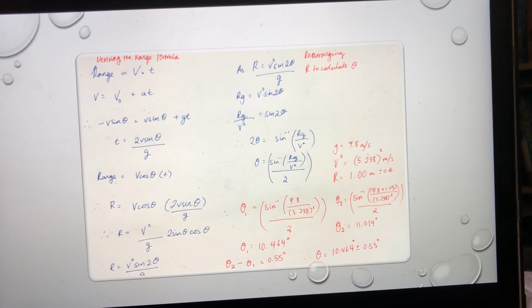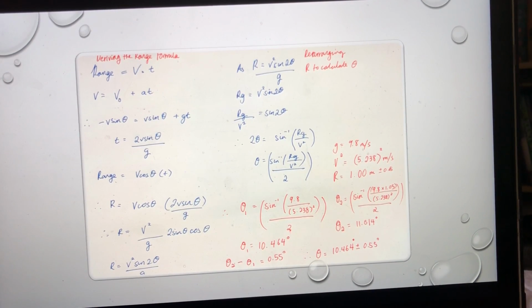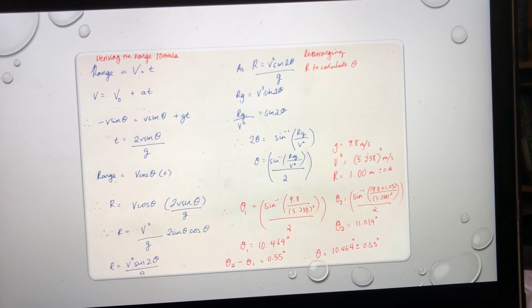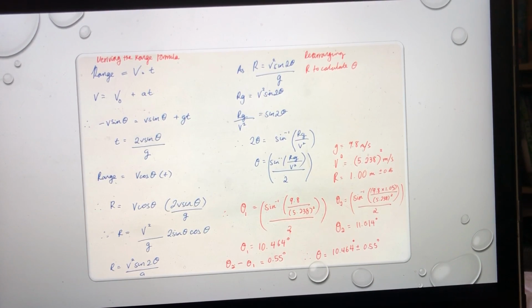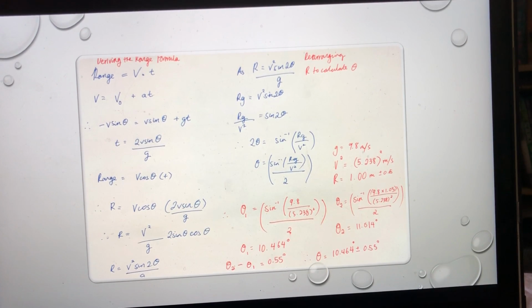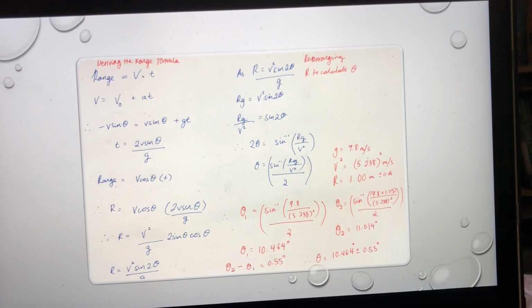After all the values needed to calculate the angle were given or calculated, the horizontal distance formula had to be rearranged. An angle of 10.46 degrees was calculated, as shown in the calculations, to hit the target.